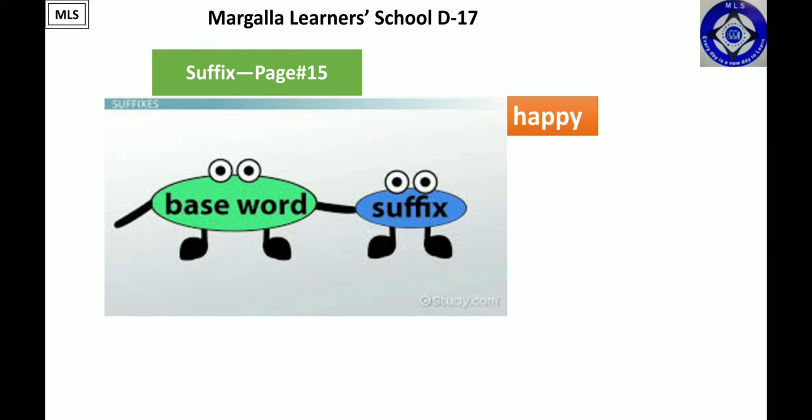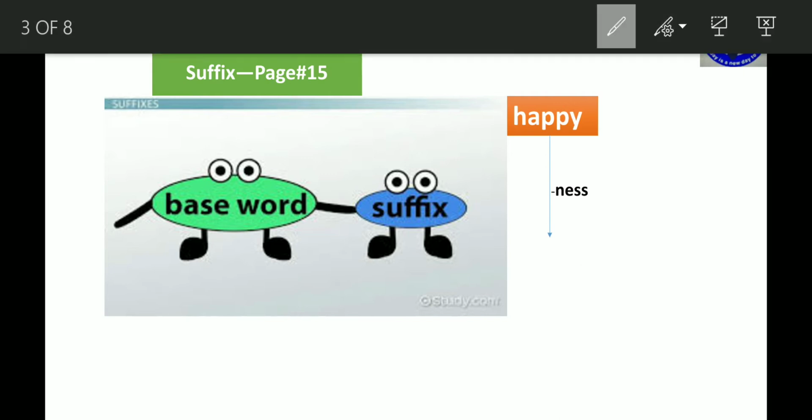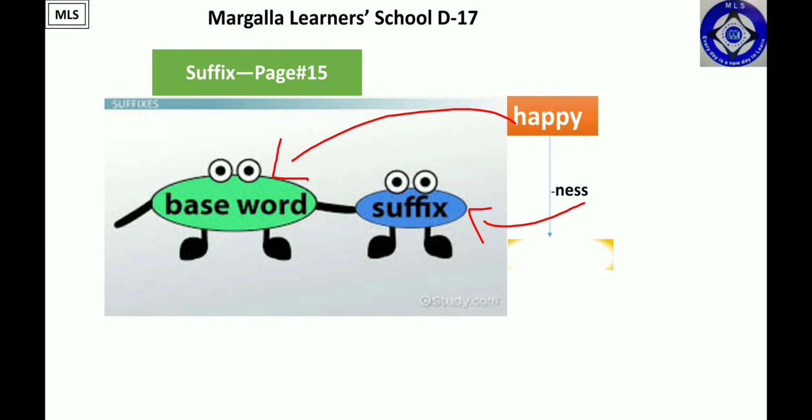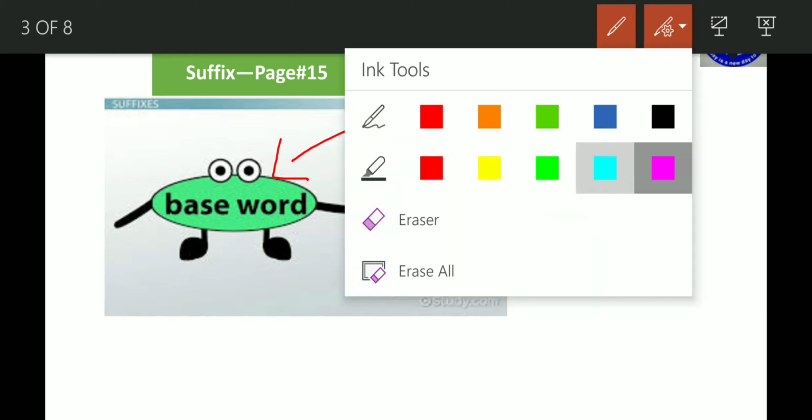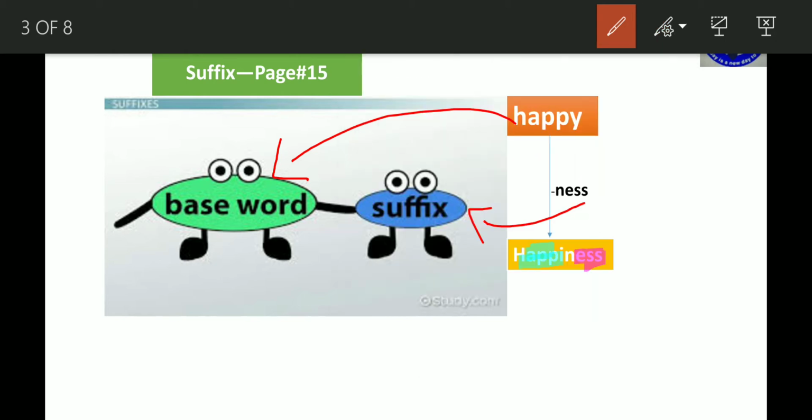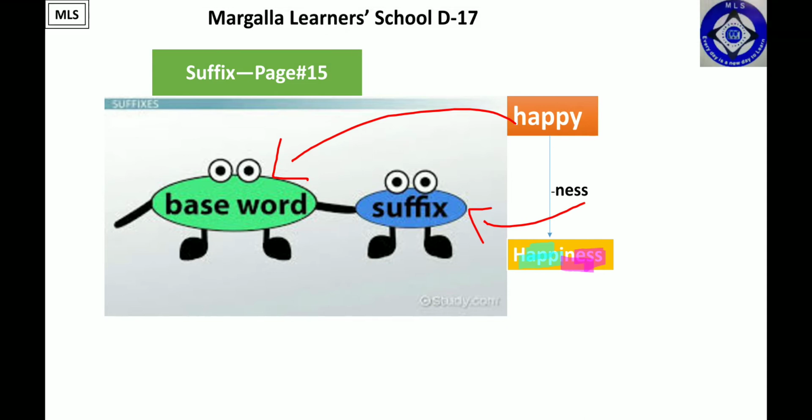Like we have the word happy and then we have a suffix ness. Now you can see happy is the base word, ness is the suffix. After adding both these things, we get a new word that is happiness. Are you getting me? Now in this happiness, happy is basically the base word, and then we have ness that is suffix. Ness is basically suffix which is always added to the end of the word.